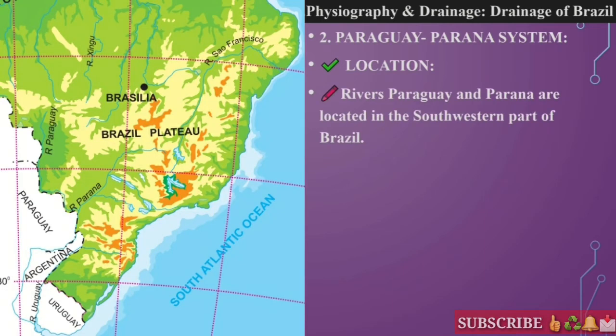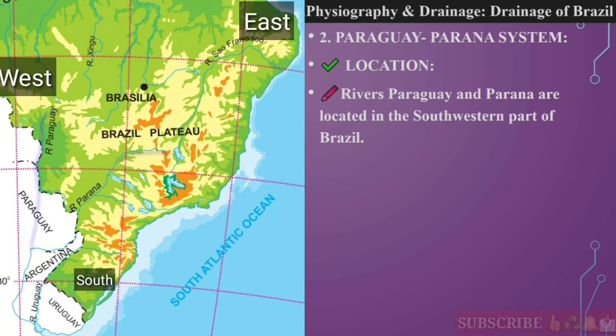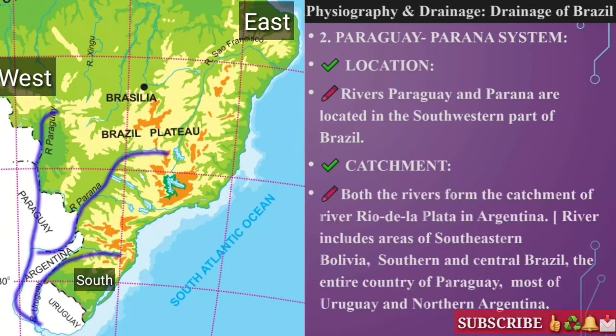Students, the location of the Paraguay Paraná system: the rivers Paraguay and Paraná are located in the southwestern part of Brazil. I have told you earlier about it. Now the catchment area of the Paraguay and Paraná system. Students, already I have told you what you mean by catchment. Okay, both the rivers form the catchment of the river Rio de la Plata in Argentina.